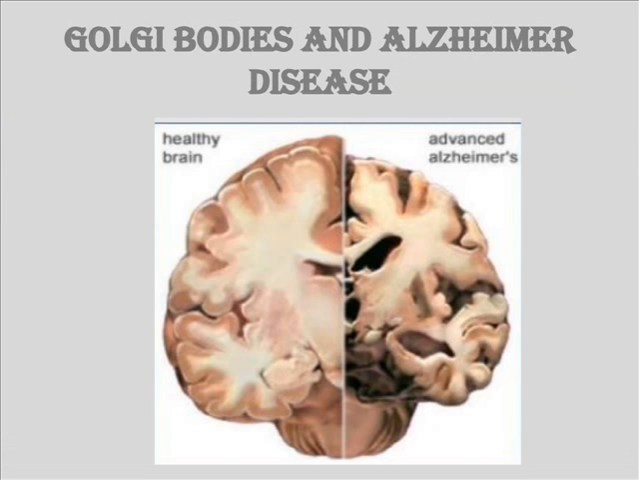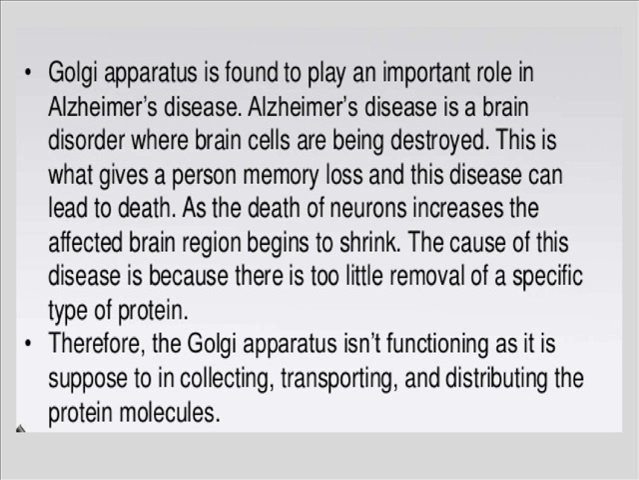One of the most important roles is played by the Golgi apparatus. If the Golgi apparatus doesn't function properly, it may lead to diseases also. One best example is Alzheimer's disease. Golgi apparatus is found to play a very important role in this disease. Alzheimer's disease is a disorder where the brain cells get destroyed. This is responsible for the loss of memory, and in due course this may also lead to the death of the person.